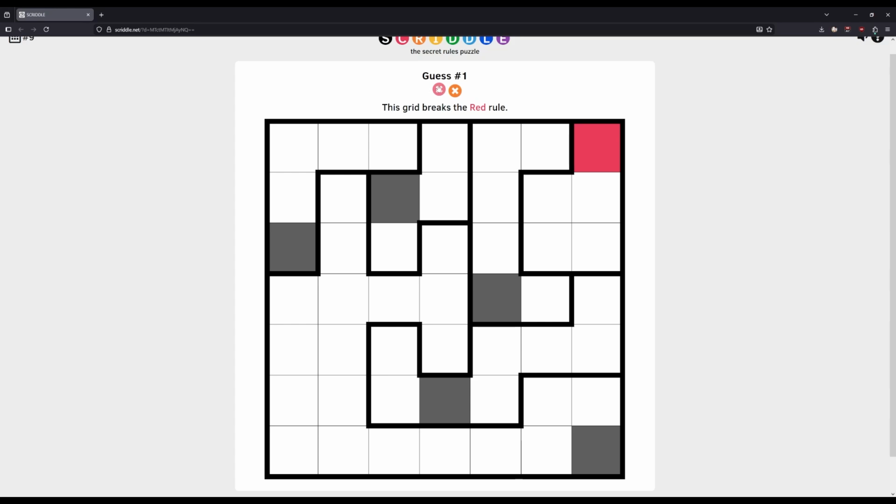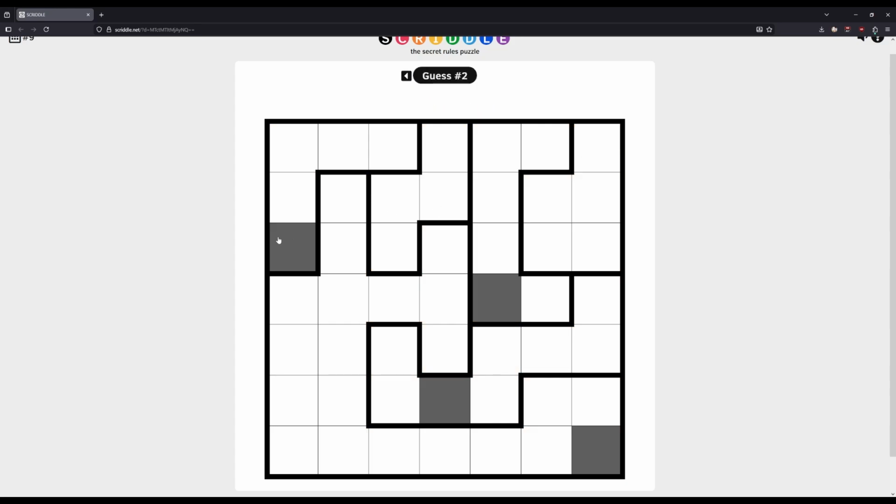Now there's another quirk with Scriddle. Scriddle's telling us that this block I clicked on breaks the red rule. I believe the way Scriddle works is, actually no, I think that's been changed. I think it used to only tell you the first example of it breaking the rule and wouldn't check the others, but I think it actually does check now. So this might be unique in the way it breaks the rule. But there are some conditions on the way in which rules are processed for sure. And this entire thing, the whole thing breaks the orange rule. That's interesting. So that's a very all or nothing rule.